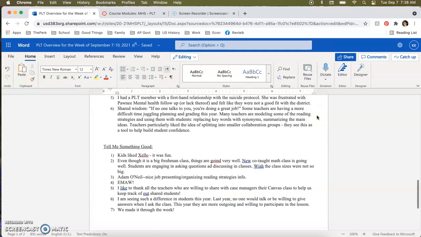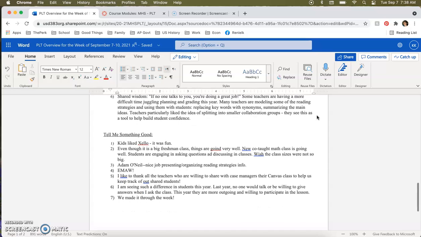Number 5, I had a PLT member with first-hand relationship with the suicide protocol. She was frustrated with Pawnee mental health follow-up, or lack thereof, and felt like they were not a good fit with the district. That's interesting. We'll pass on that information. Thank you for sharing. And finally, shared wisdom.